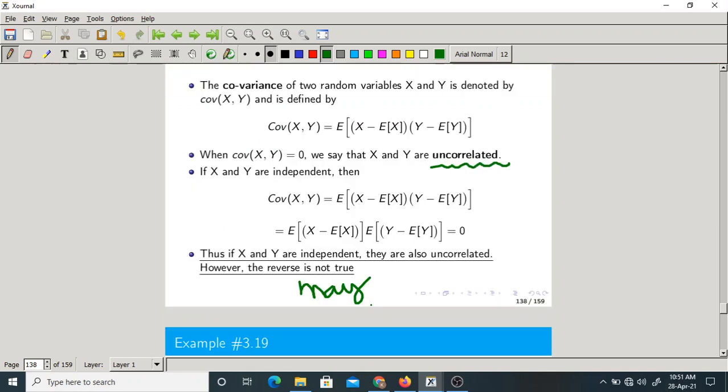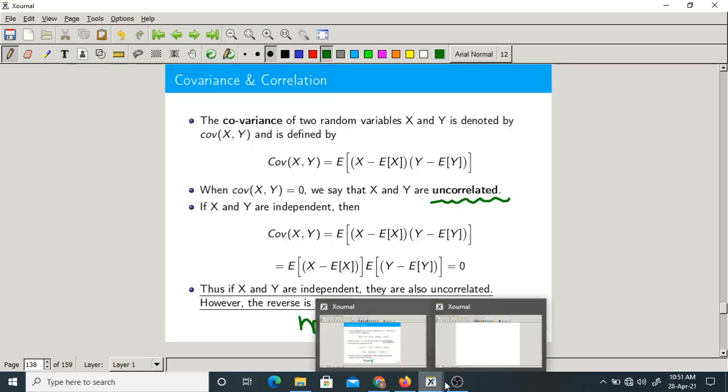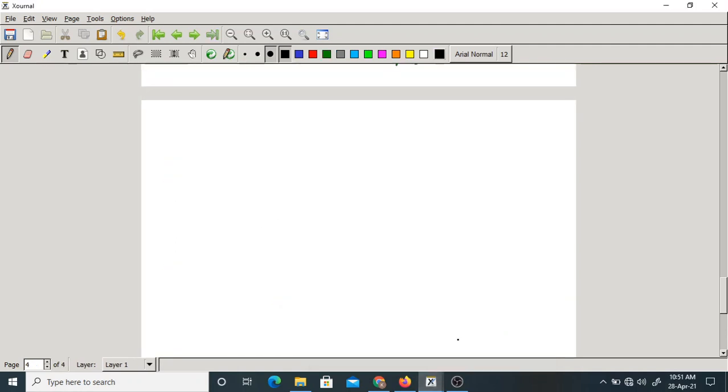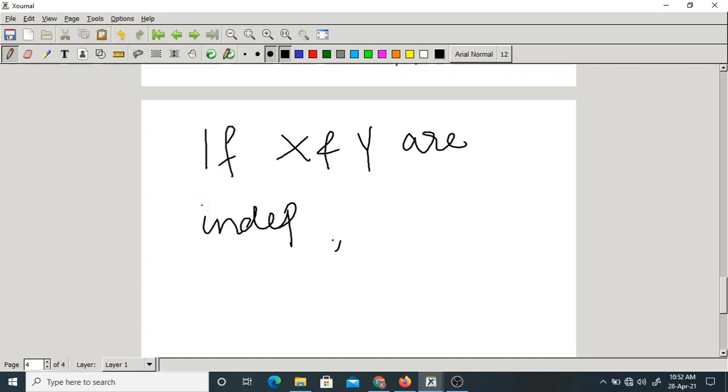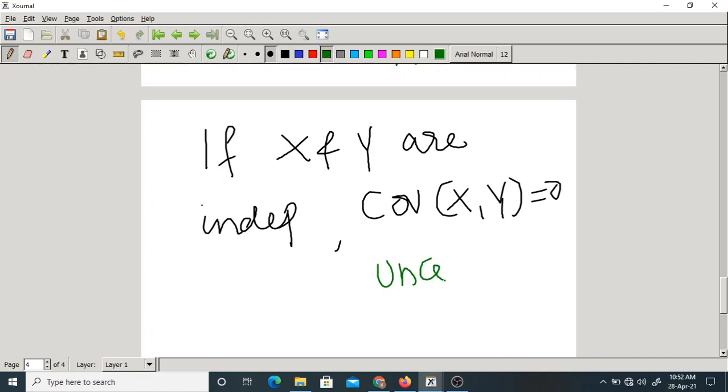Okay, let me elaborate here. If X and Y are independent, their covariance is 0. If the covariance is 0, they are called uncorrelated.